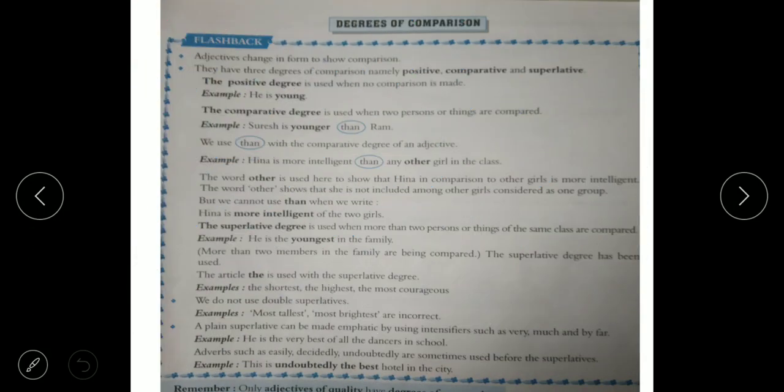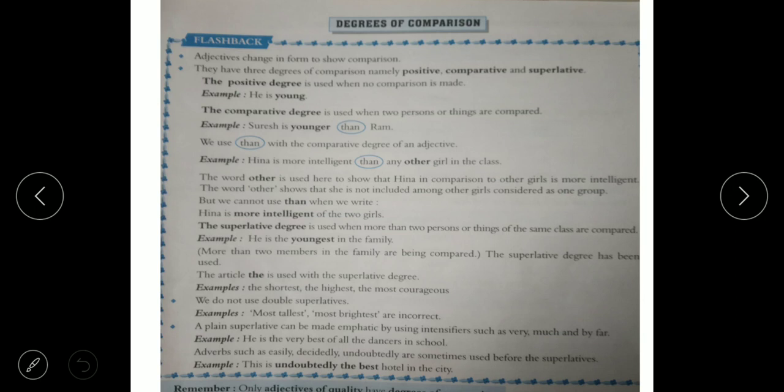Degrees of comparison. Adjectives change in form to show comparison. They have 3 degrees of comparison, namely positive, comparative and superlative. The positive degree is used when no comparison is made. We have to use the positive degree when no comparison is made, like: He is young. Here comparison is not there.